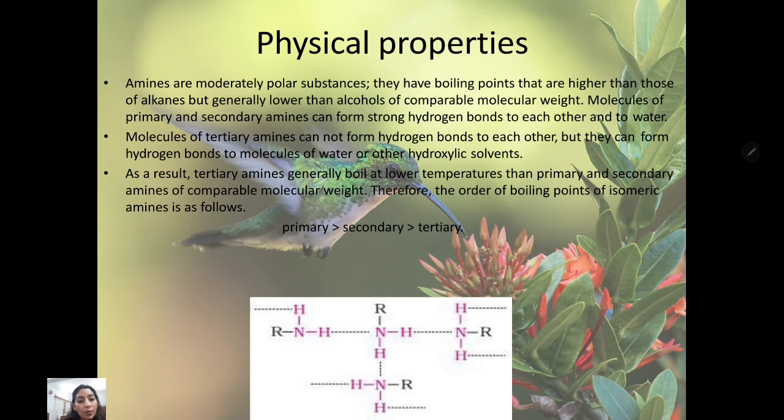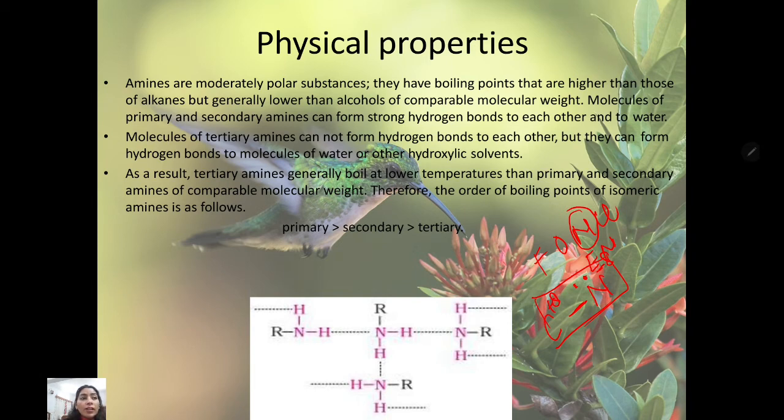Now the physical properties. Amines are moderately polar substances, as we know, because of the electronegativity of F, O, N, Cl. Nitrogen is a quite electronegative element. It will pull the bonding pair towards itself. Because of that, and the lone pair present, a negative charge will be here and a partial positive charge will be here. It will create polarity. Amines are moderately polar substances.